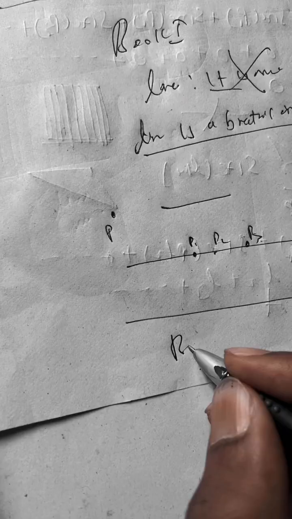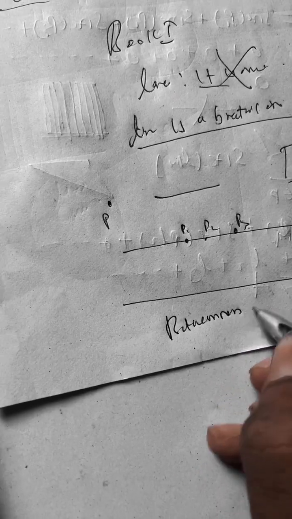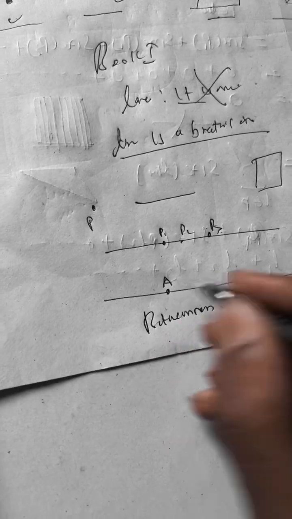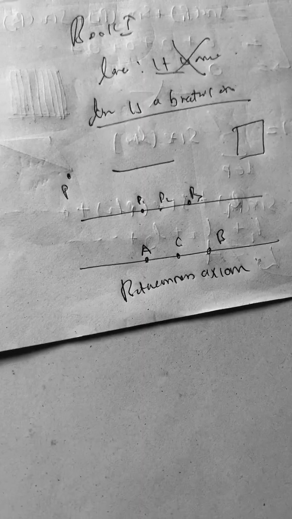All are different. But on a line we can assign locations, points P1, P2, P3, and so on, because we have the axioms, the betweenness axiom. This axiom says, given two points A and B on a line, there is always a third point C in between them.